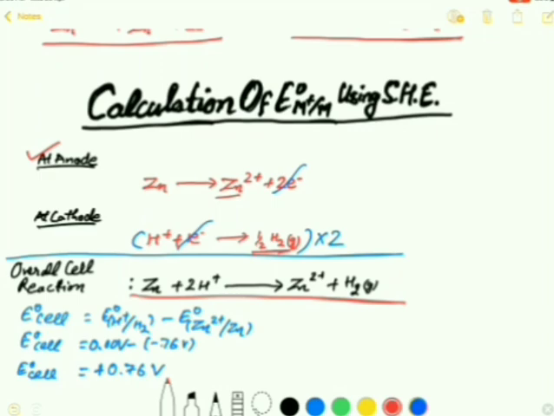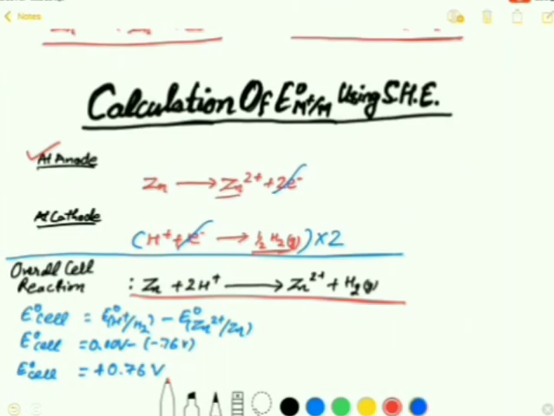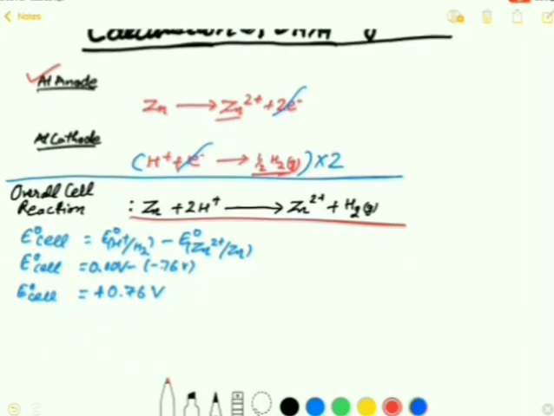Now in order to find the EMF of this cell, we can write the value. We know that the electrode potential of hydrogen in standard condition is 0, whereas the electrode potential of the zinc metal is minus 0.76 volt. So we get the resultant value plus 0.76 volt.